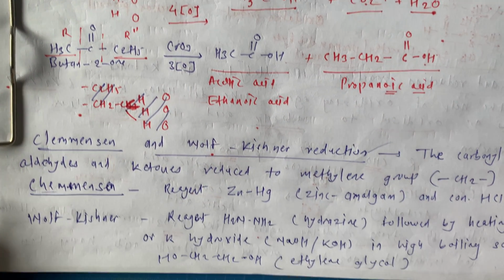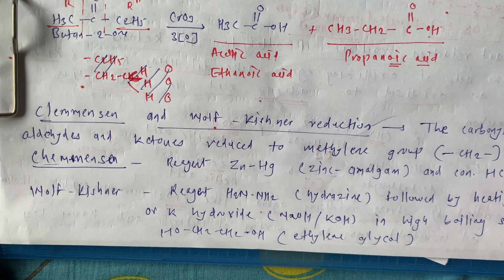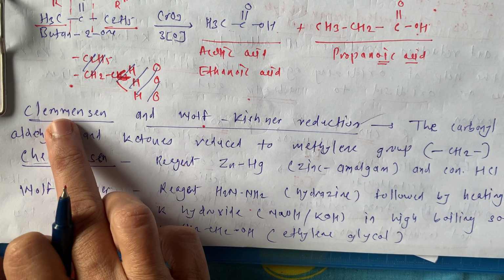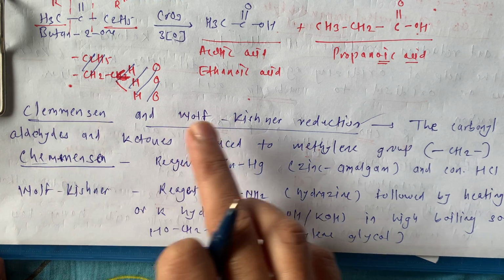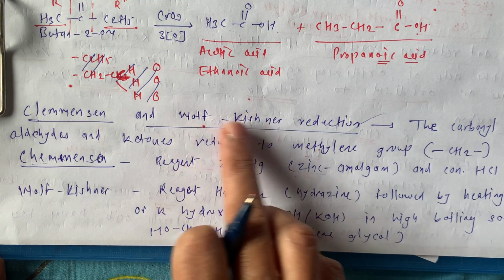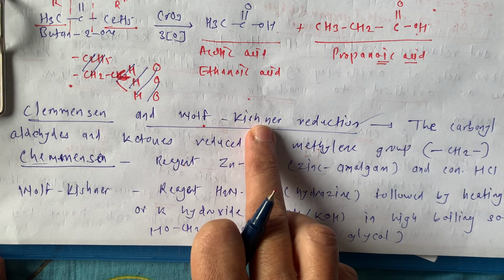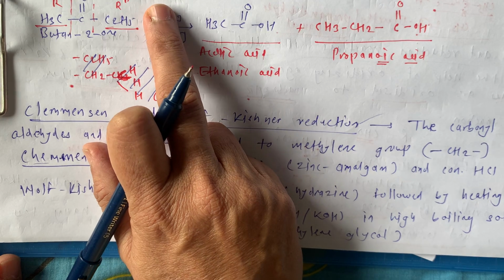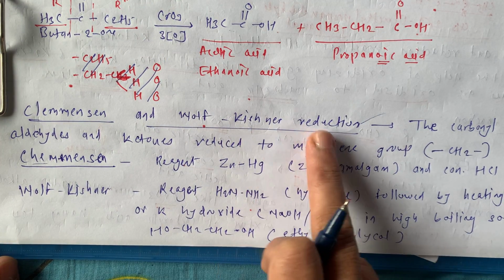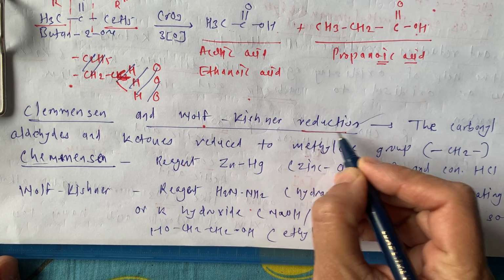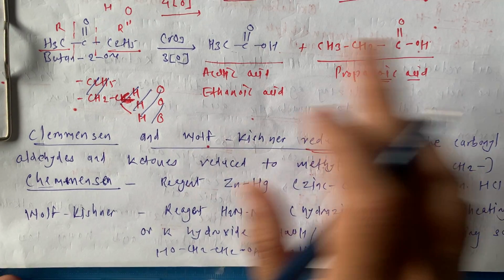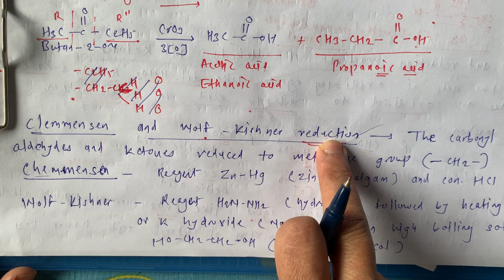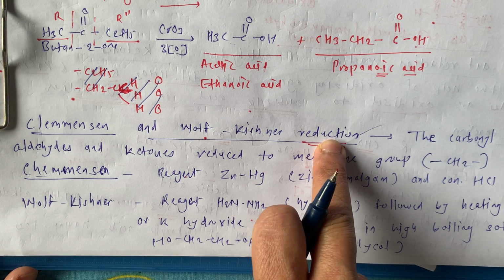Okay, now next is again the naming reaction, which is a very important reaction, that is the Clemmensen, the name of the scientist. Another one is the duo of scientists, that is the Wolff-Kishner reduction reaction. Here we studied oxidation reactions. Next one is the reduction reaction. In oxidation we treated with oxygen, while in reduction we treat with nascent hydrogen. Please remember this thing.